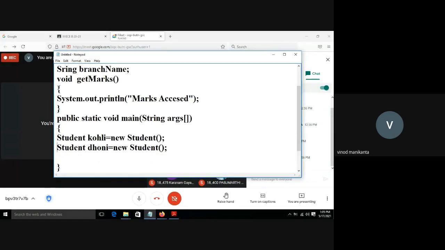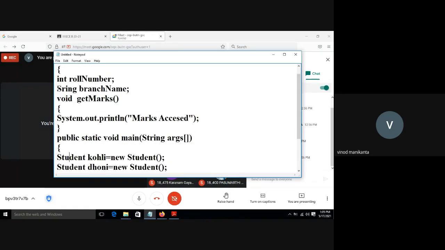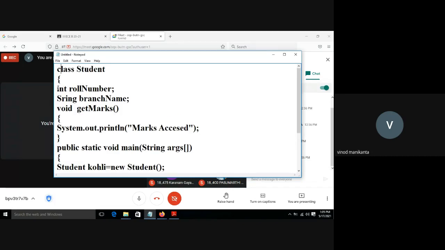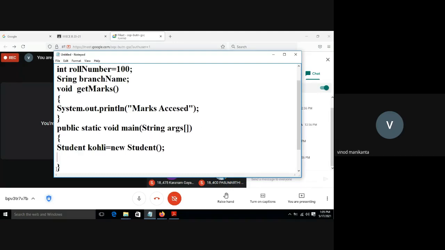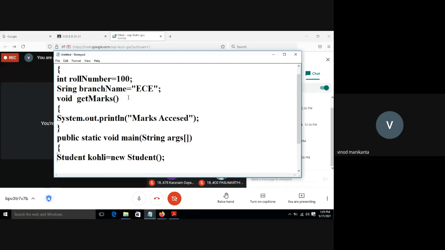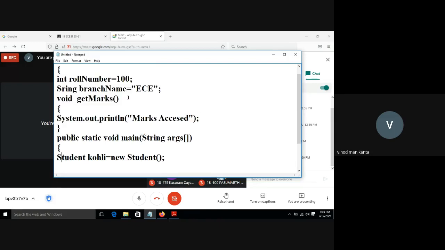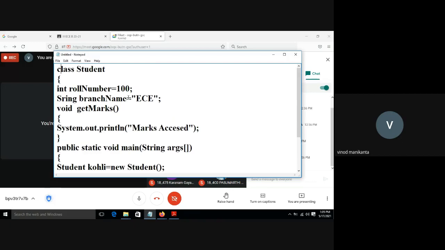Okay. If I want to assign some value to Kohli, for roll number it is 100. Assume that I'm taking one object only. So I'm giving roll number 100 and branch name ECE. Every object will get the properties and methods. So this Kohli object can access roll number and also branch name.